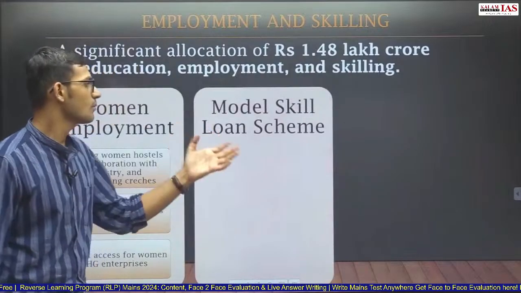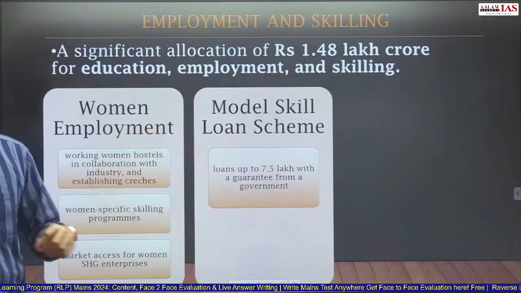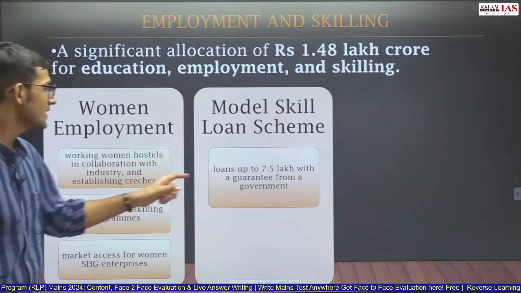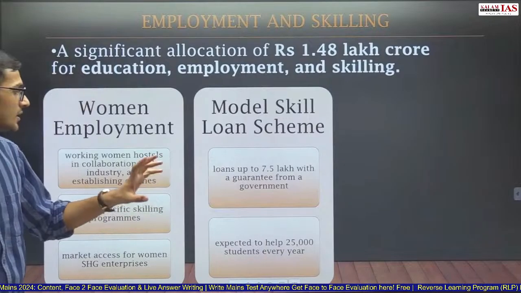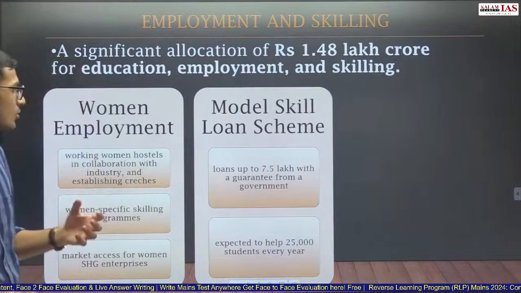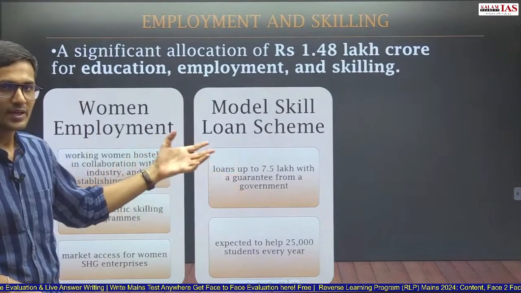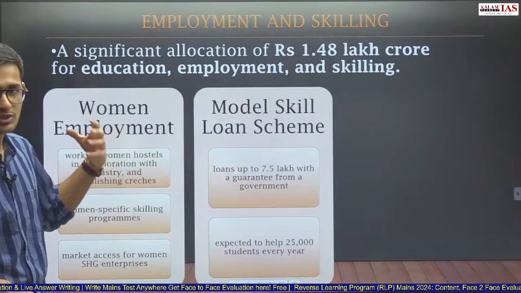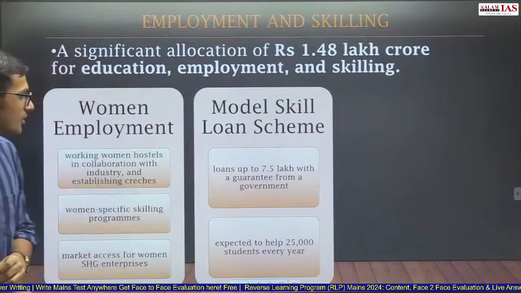Next one is the model skilling loan scheme. So the model skilling loan scheme will provide loans up to rupees 7.5 lakh with a guarantee from Government of India. Expected to help 25,000 students every year. So students who are taking a loan will be provided a guarantee by Government of India if the loan is up to 7.5 lakh. So this model skill loan scheme is provided by Government of India.